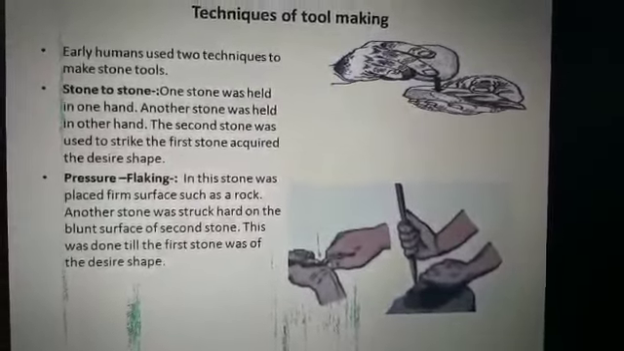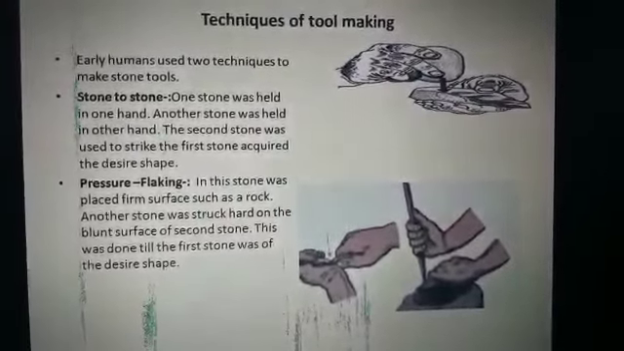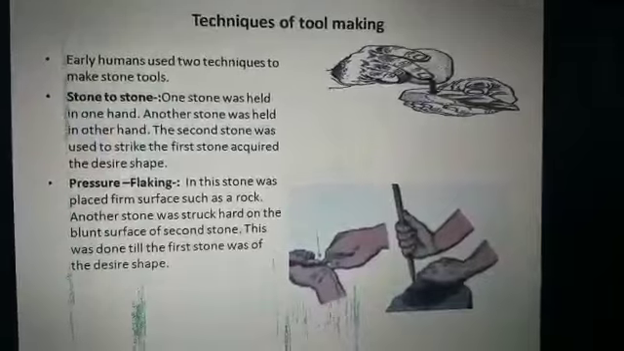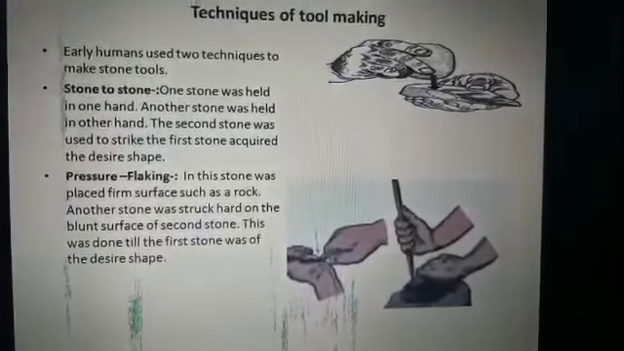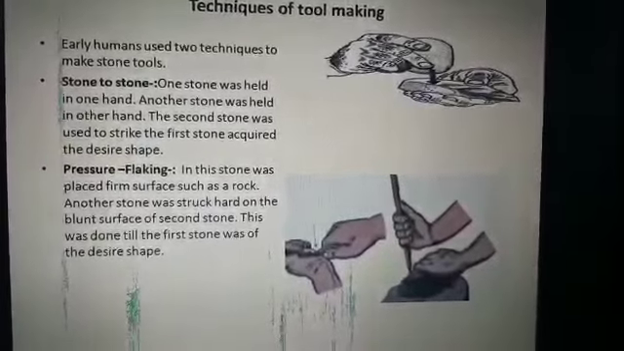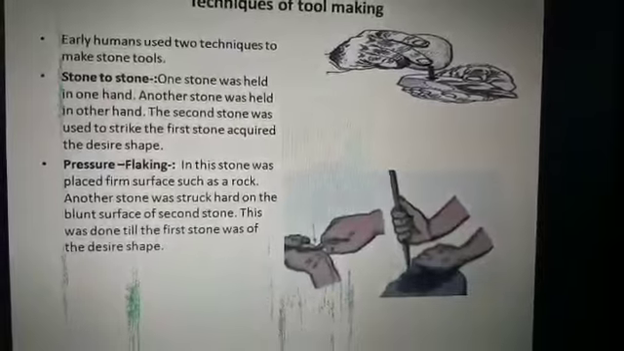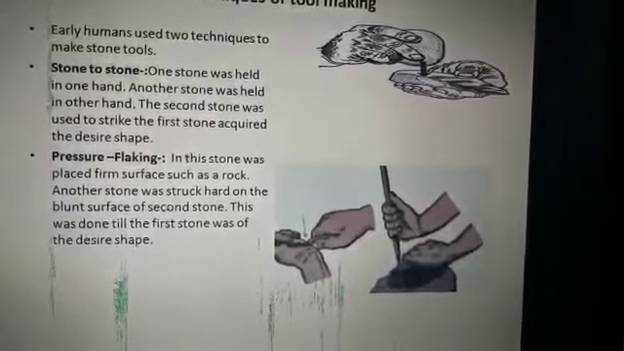So, early humans used two techniques. The first one is stone to stone, and the second one is pressure flaking. Students, you can see in the first picture, stone to stone. In this, one stone was held in one hand and another stone was held in the other hand. The second stone was used to strike the first stone to acquire the desired shape.